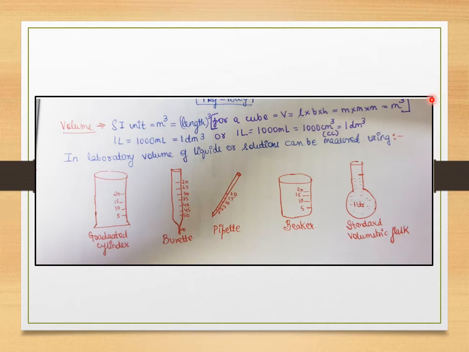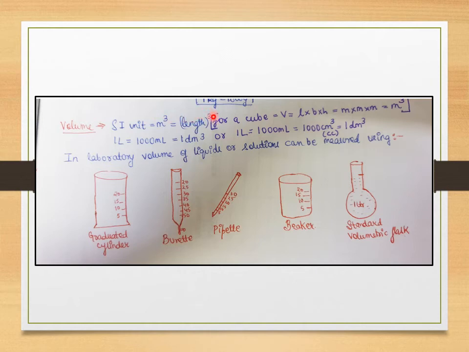So your SI unit of volume, where have you derived it from? From the basic fundamental unit of length, right? So volume is derived from the basic fundamental unit, which is length, and the SI unit would be meter cube, or I can say length cube. It's one and the same thing, right?